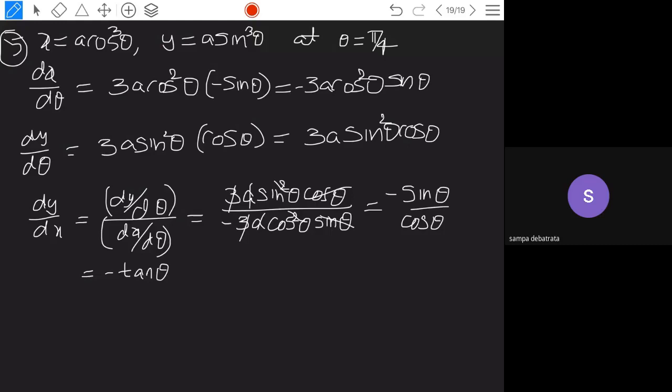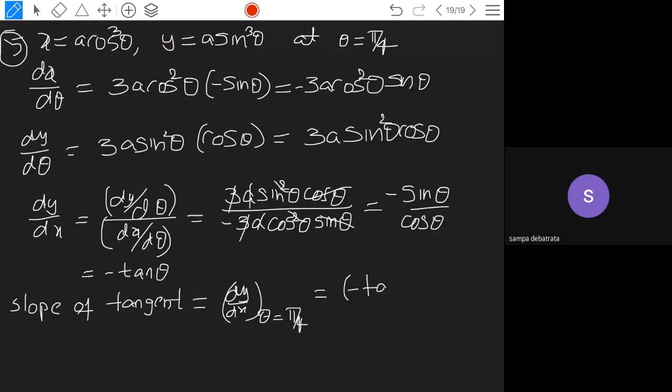The slope of the tangent is dy by dx at theta equal to pi by 4, so you get minus tan theta at theta equal to pi by 4. What is the value of tan pi by 4?